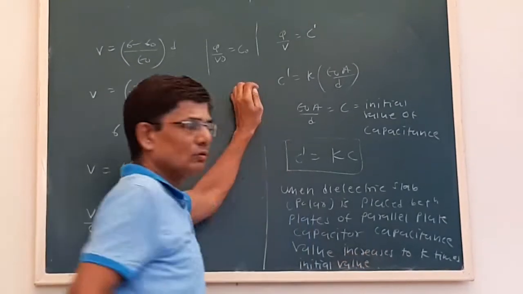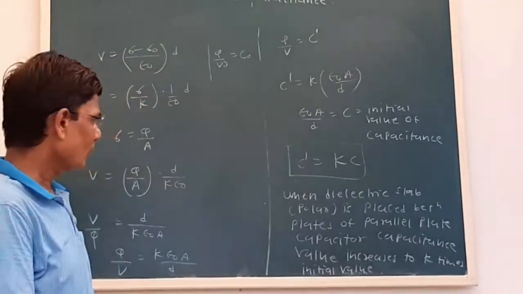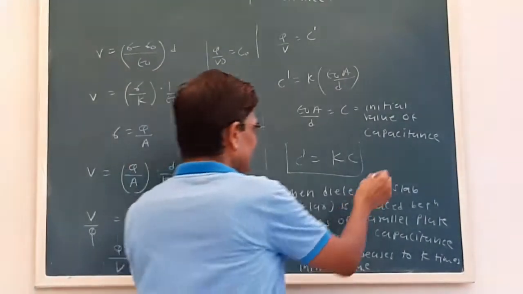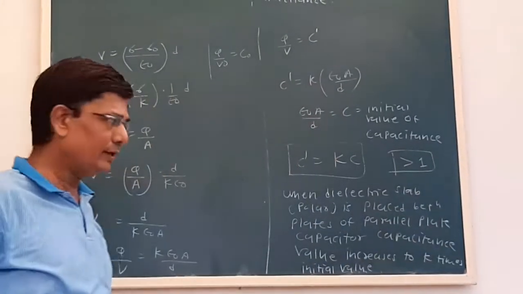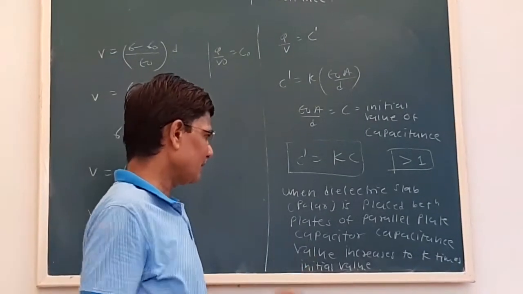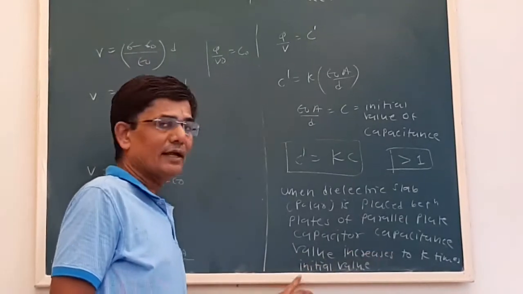Okay, so what we can say here, when a dielectric slab which has a constant value K, generally the K value is positive and it is greater than 1. Okay, that we have to keep in mind. So when a dielectric slab is placed between the plates of a parallel plate capacitor, see, the capacitance value increases to K times the initial value.